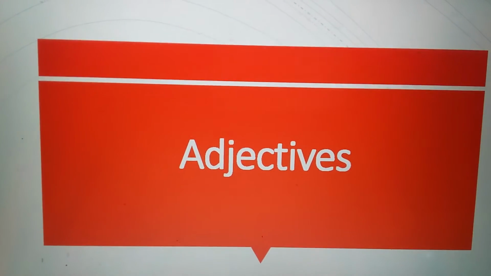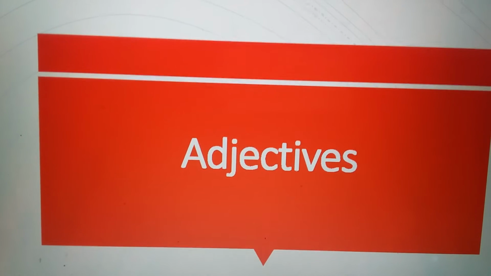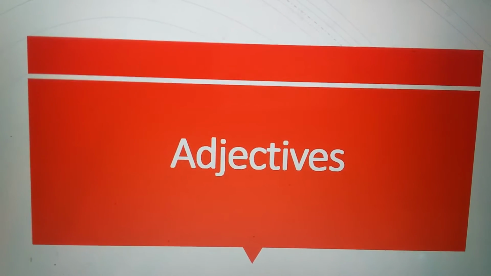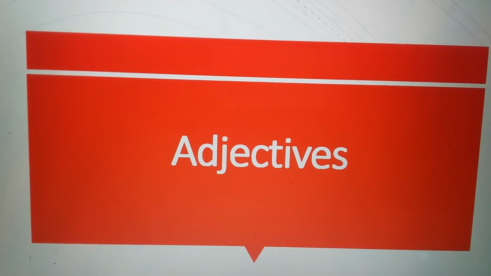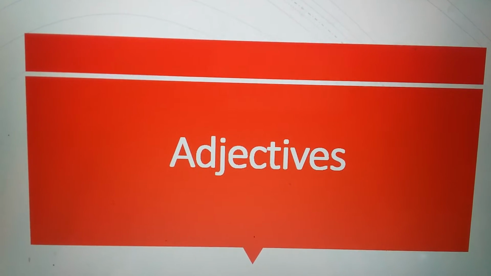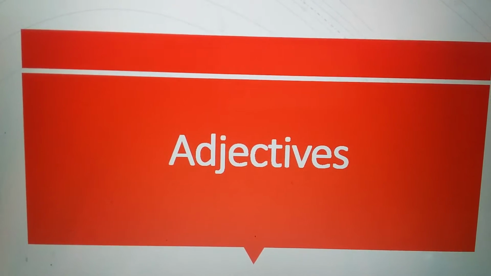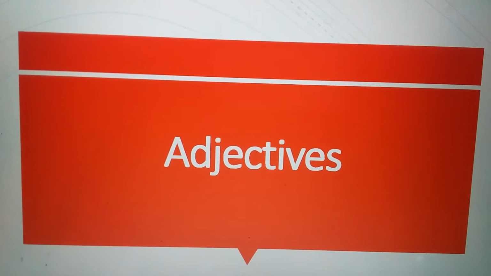Good morning, students. Today we will do the grammar chapter adjectives. So let's discuss this concept. Before telling about adjectives, I will tell you about a noun. You have read it in your earlier classes. What is a noun? Noun is a naming word. It is the name of a person, place, or thing.